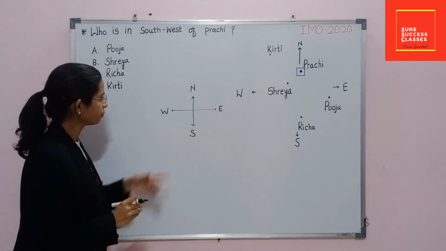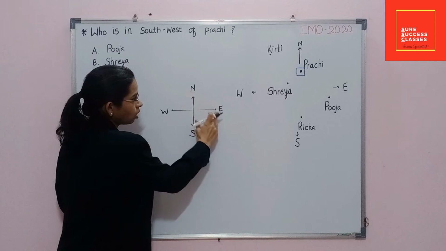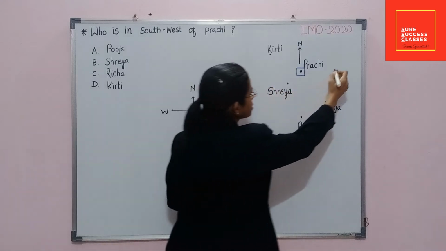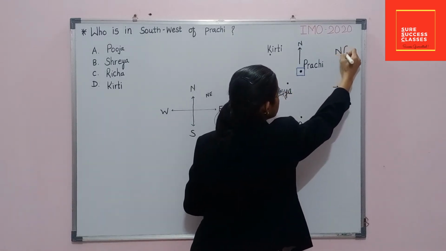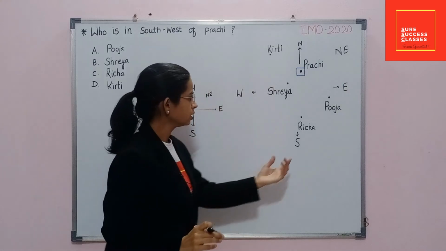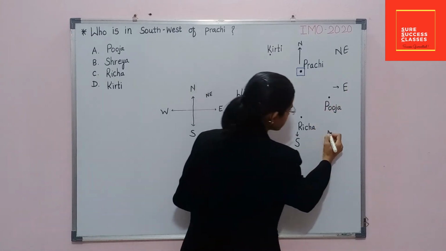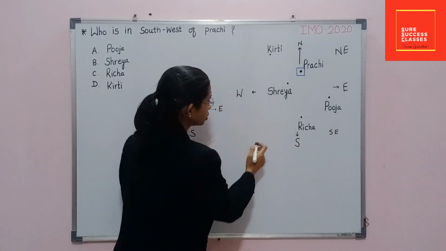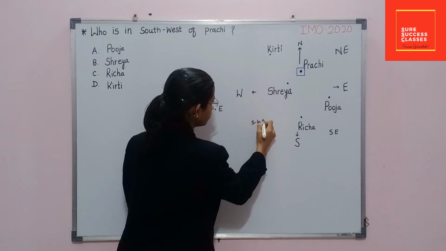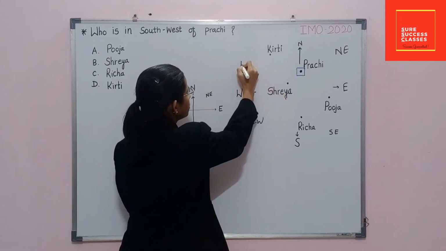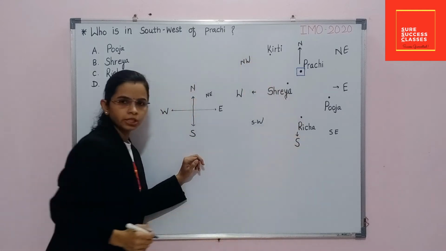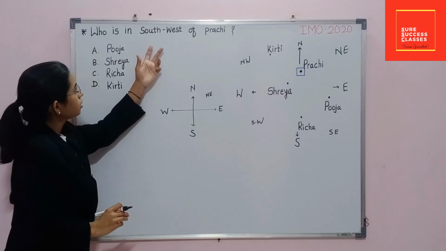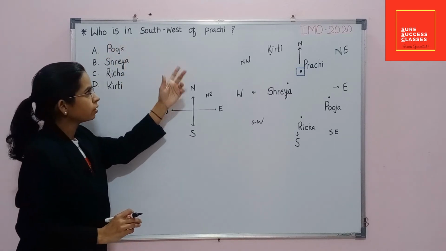How? See here, between north and east there will be northeast. Means this will be north east. Obviously between south and east it is southeast. How can we decide this direction? Yes, south west, and this will be north west. Got these directions? Yes. Here we have to find out who is in the southwest of Prachi.